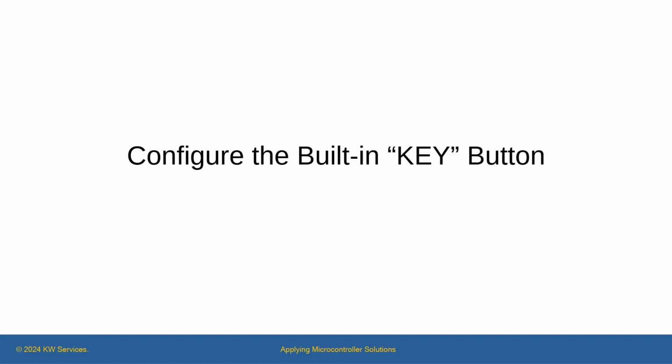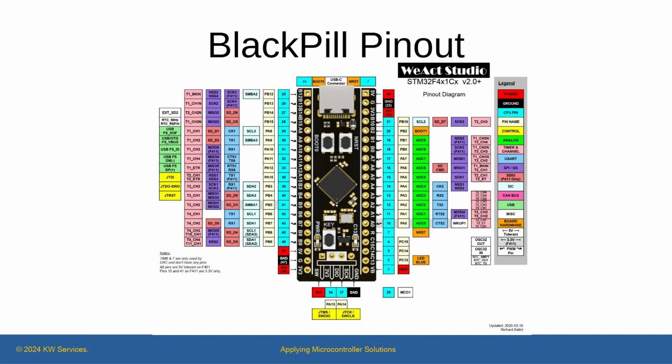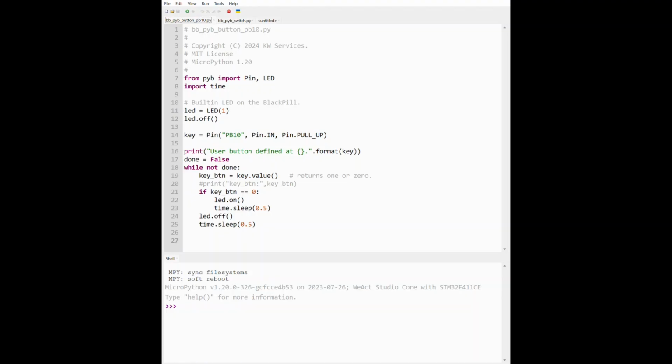Now, let's look at the built-in button. Looking at the Black Pill picture again, there is a user button labeled key. The built-in button is connected to pin PA0. In the firmware, the Black Pill associates this built-in button with a function called Switch. Let's look at the code.